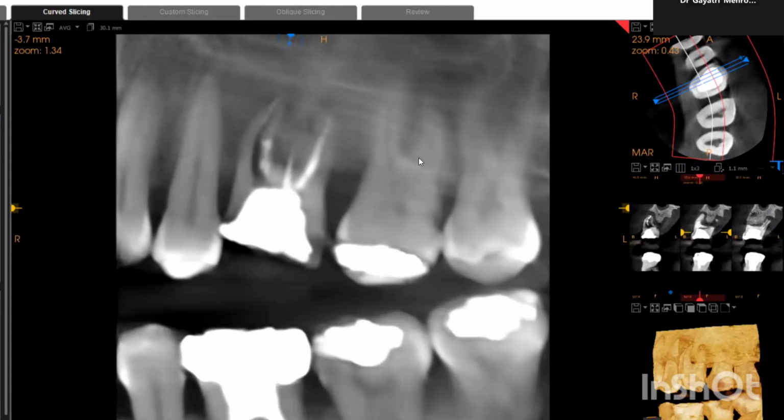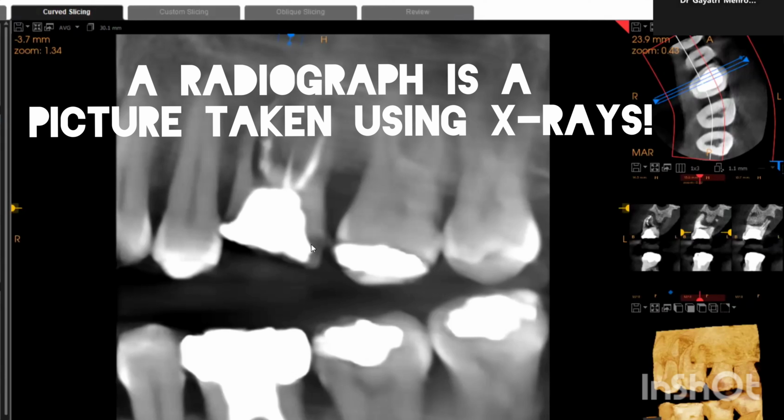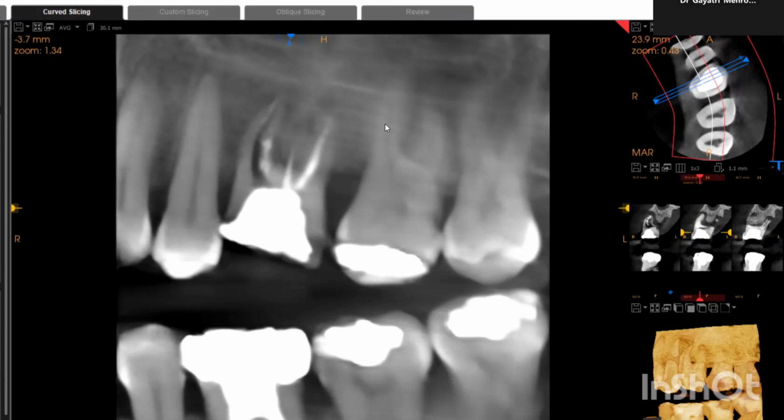So today, as you can see in front of your screen, there is a radiograph, or X-ray. Now, this radiograph is an intraoral, as in a 2D X-ray. So, this is our tooth of concern, that is, the patient has pain in the upper left back region.